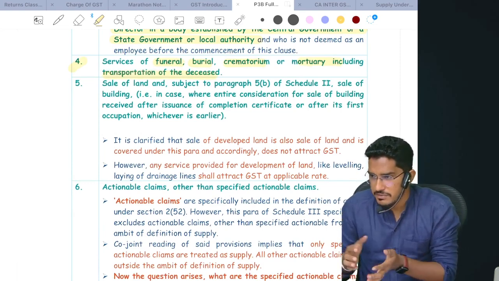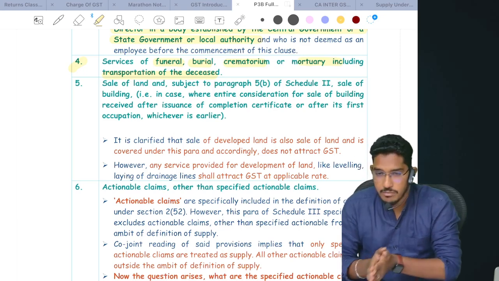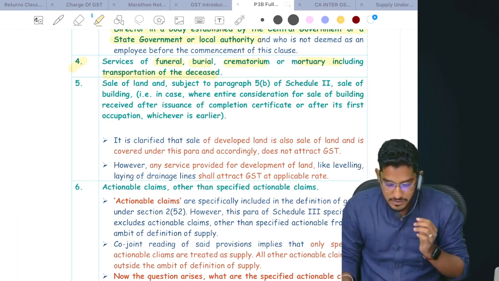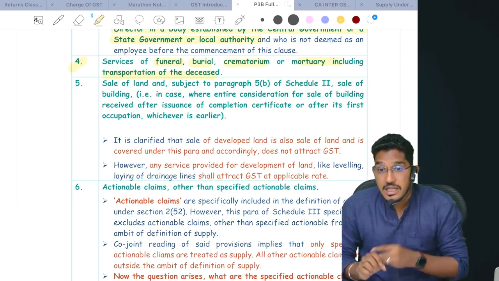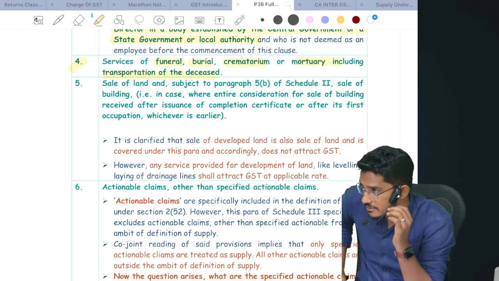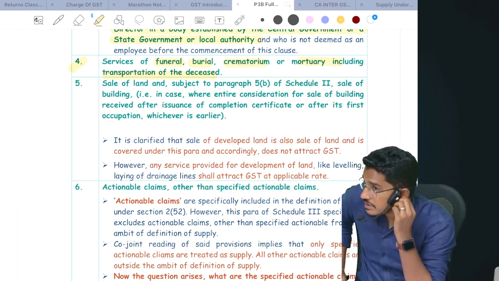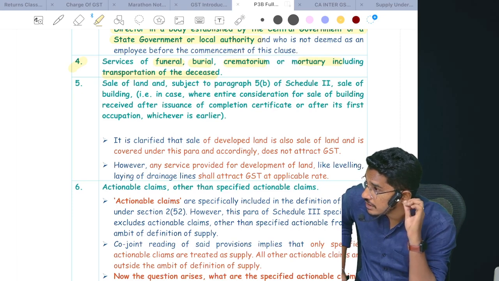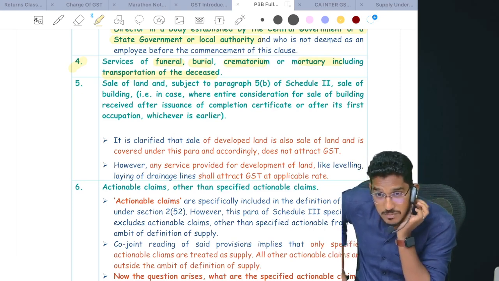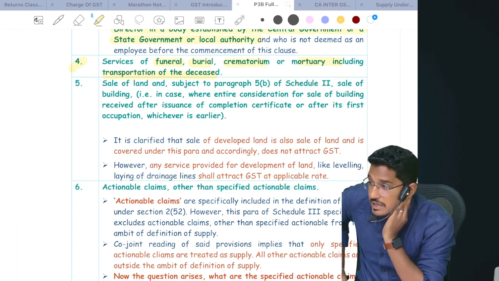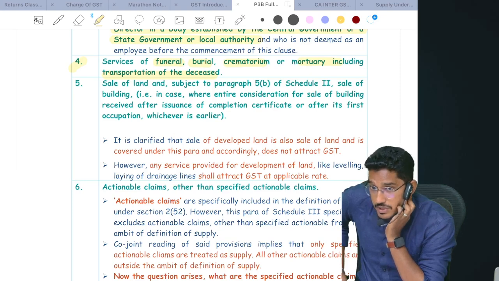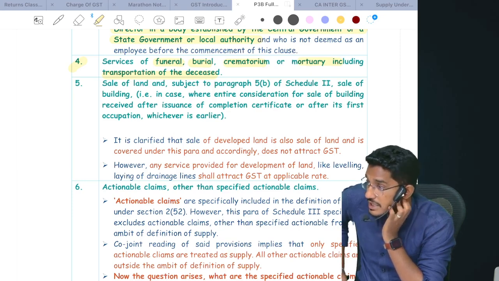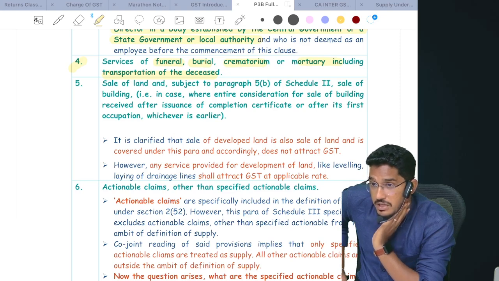Basically, when a person leaves this world, at least leave him peacefully. The government doesn't want taxes there. So all the services relating to funeral, burial, crematorium, mortuary are exempted. Even transportation of the deceased person. Sometimes they will ask a question. A very rich person has expired. His dead body has to be transported from one place to another. His dead body was carried in a helicopter, and the person who transported that dead body charged some 3 lakh rupees of consideration. Exempted or not exempt?